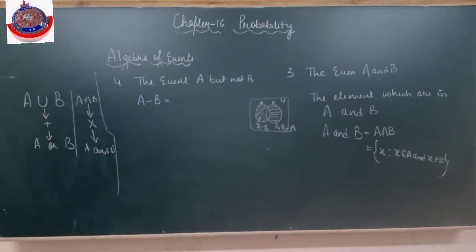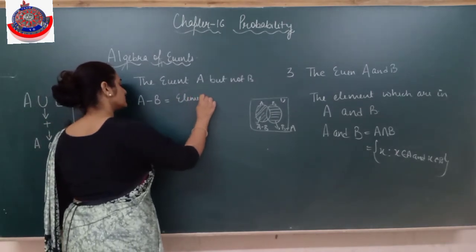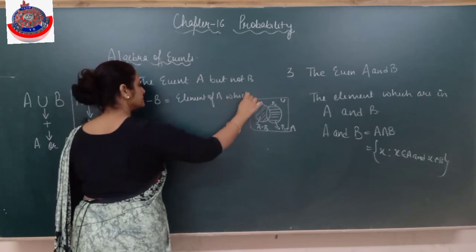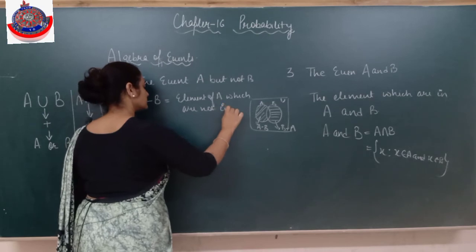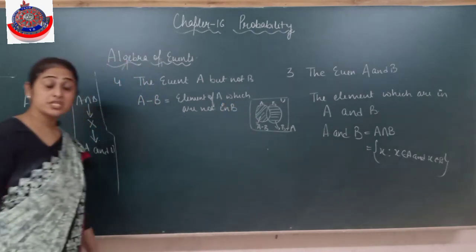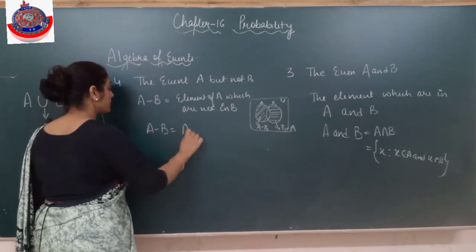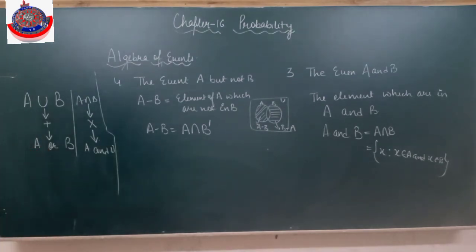So A minus B means elements of A but not in B. Is it clear? Elements of A which are not in B. It's always equal to, one more thing if you remember, this is very important: A minus B can be written as A intersection B dash.